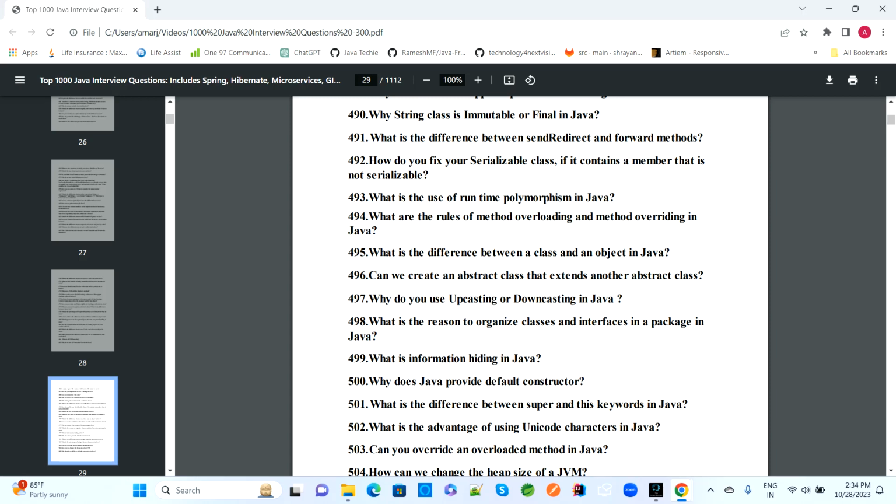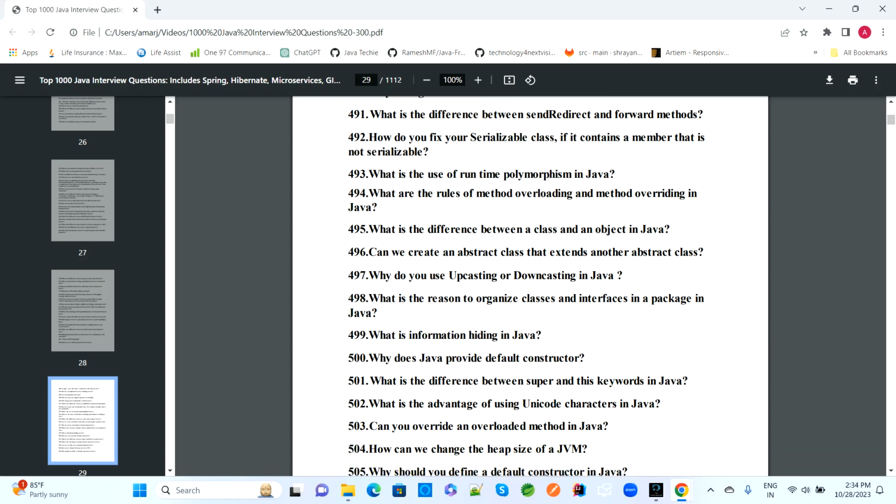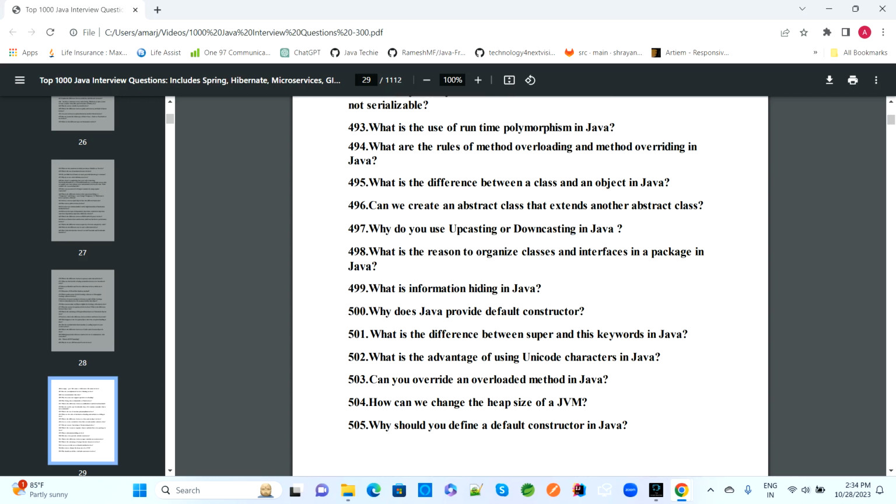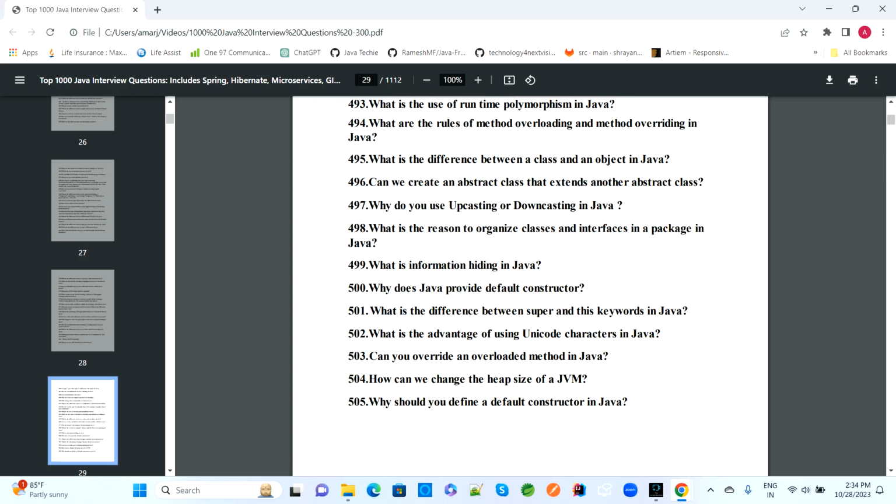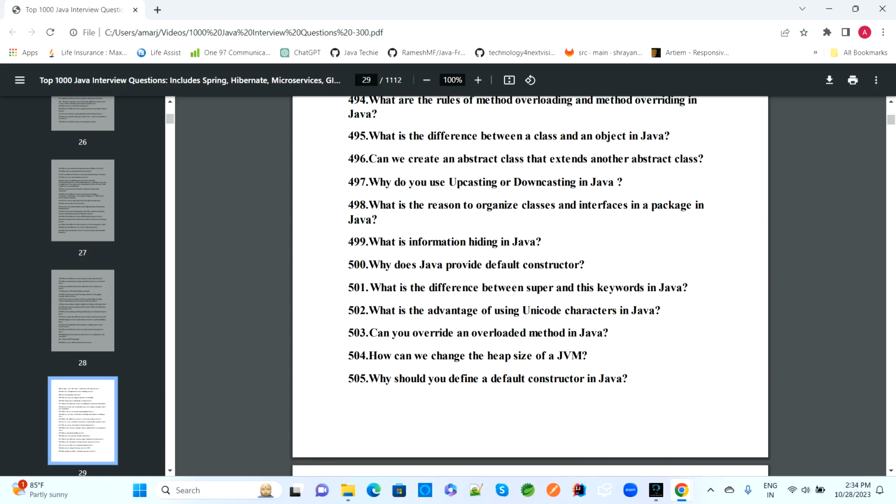Why do you use upcasting and downcasting in Java? What is the reason for organizing classes and interfaces in a package in Java? What is information hiding in Java? Does Java provide a default constructor?